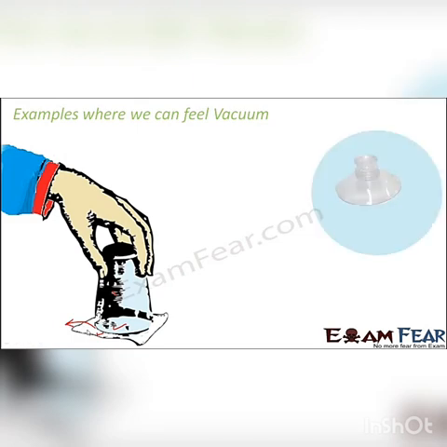Another example where you can see partial vacuum is the suction caps. Have you ever seen these kind of caps? I'm sure you would have seen it. I mean, you often use it for hanging stuff. So they also have these kind of suction caps. And what happens to them? When you stick them to a smooth surface, they get stuck very tight, and then it becomes very difficult to bring them out. So why are these caps able to stick to a smooth surface so tightly? That is also due to the creation of vacuum.